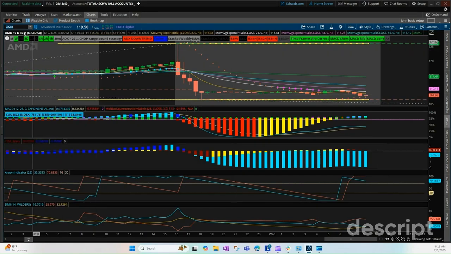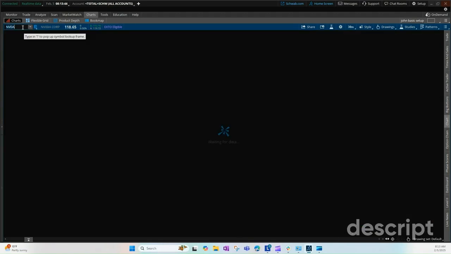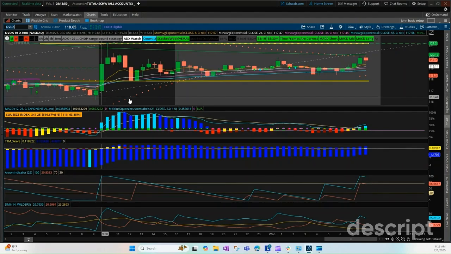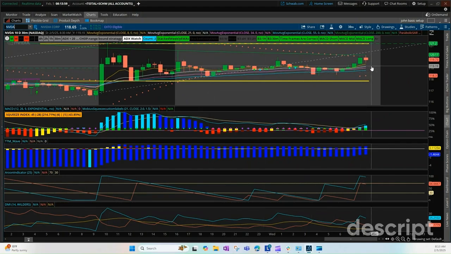Again, with AMD being down and Google being down, let's see if they're partners in crime. Let's look at NVDA. NVDA shot up yesterday, looking like it has some weakness in the market. It bounced right off of that 116 and went straight up like an arrow. Looking at it now on a 30-minute, it's right against that 119, 120.